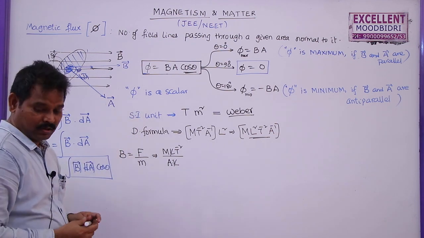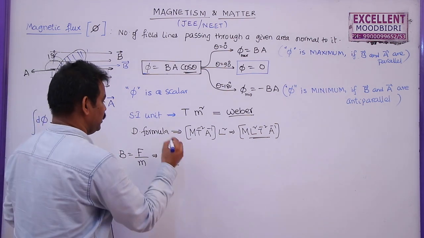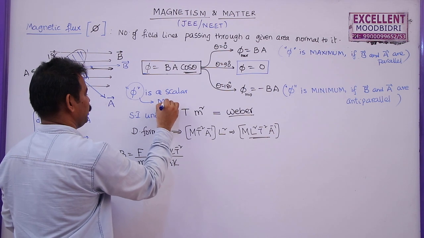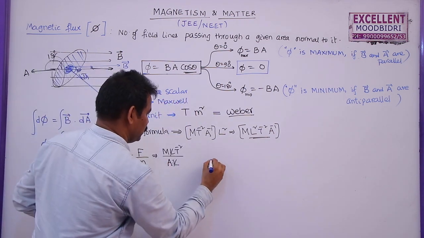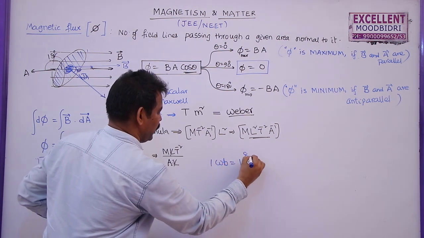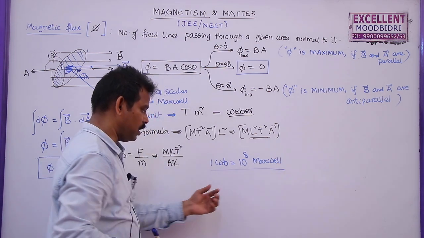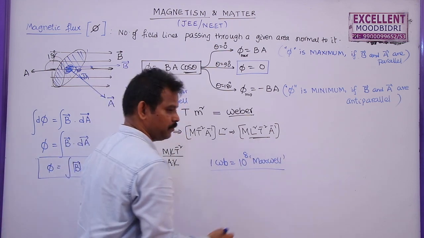But sometimes they may give some problems in terms of the CGS unit. And the CGS unit of flux is called Maxwell. So it is given that 1 Weber is equal to 10 power 8 Maxwell. So this is not Glenn Maxwell, this is Maxwell, the old scientist name.